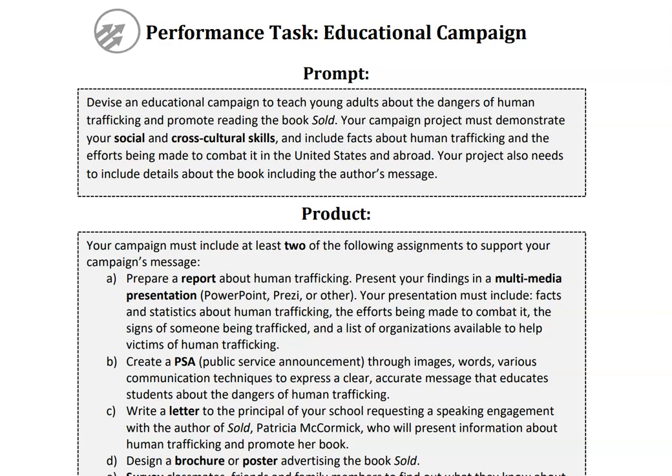Keep in mind for these performance tasks, when you're reading the book Sold, you will actually complete the rough draft of the performance task in Credit 4, and you will finalize those performance task parts for Credit 5. That does mean that you have to turn in Credit 4 and get feedback on the rough draft before you can continue on to credit 5. So it's actually one performance task split into credits 4 and 5.